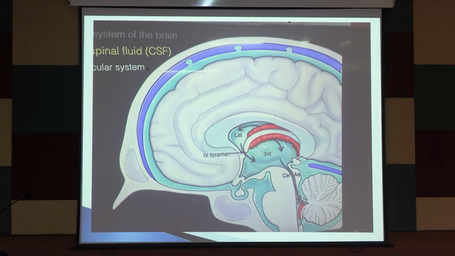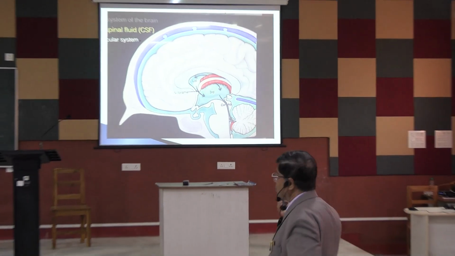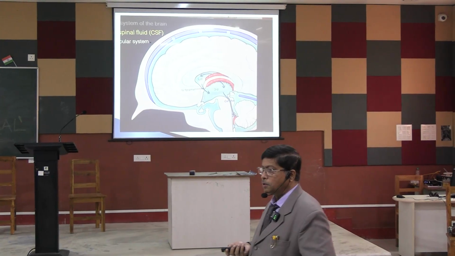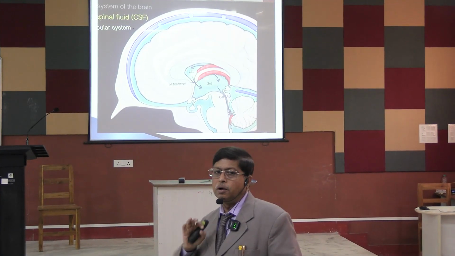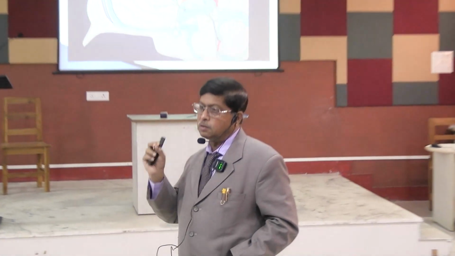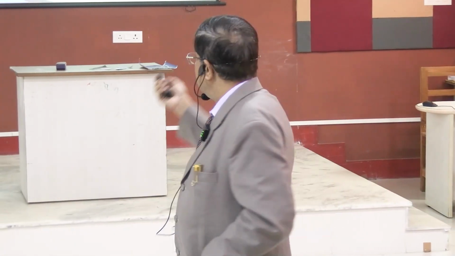So the brain has its parenchyma, its vascular supply, its venous drainage and its CSF. The superior sagittal sinus is a vein of the brain. Almost all strokes are arterial, but in a very small percentage of cases there may be a venous stroke, such as superior sagittal sinus thrombosis.